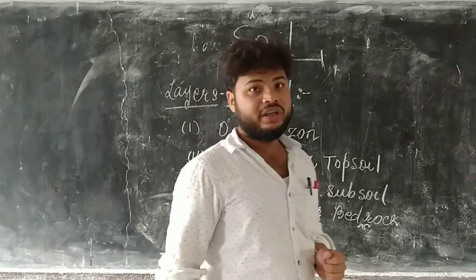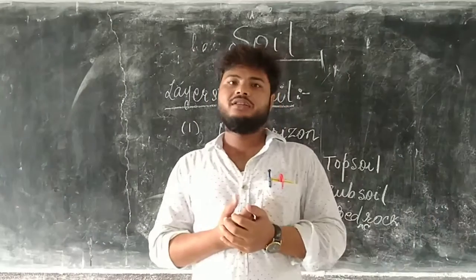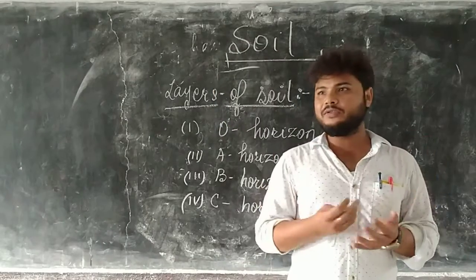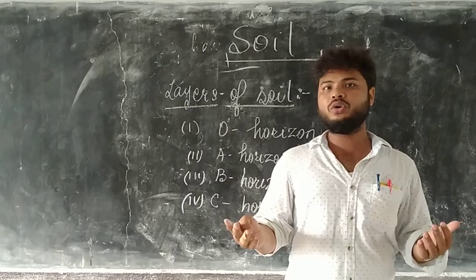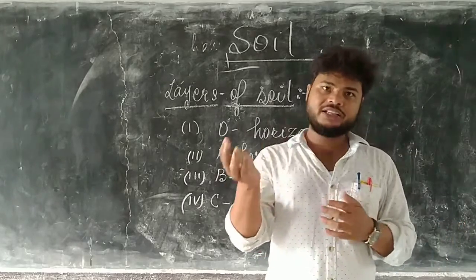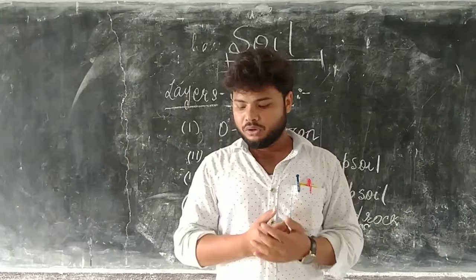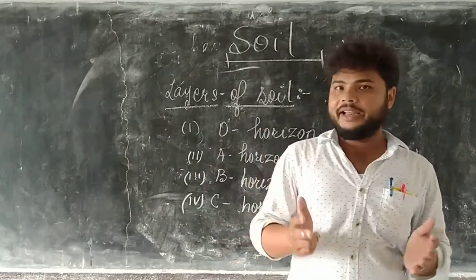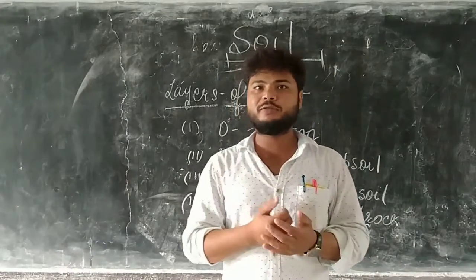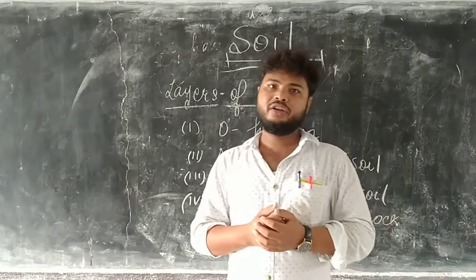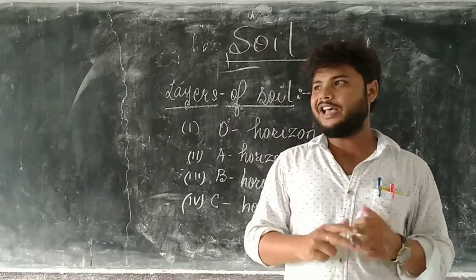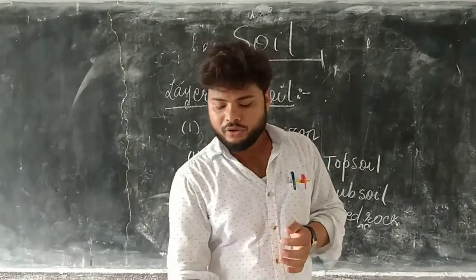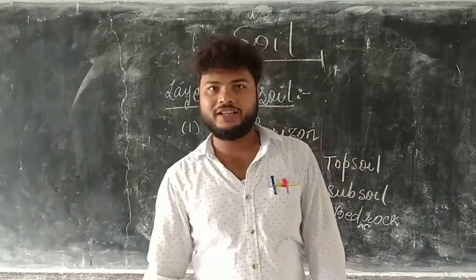Now we will discuss which horizon of soil is more fertile, in which horizon plant roots grow and in which they do not, and in which horizon minerals are present that are absorbed by plants as nutrients. But first of all we will discuss the O horizon.